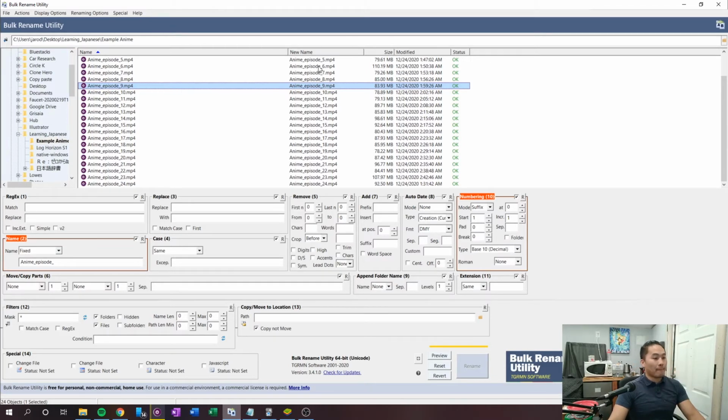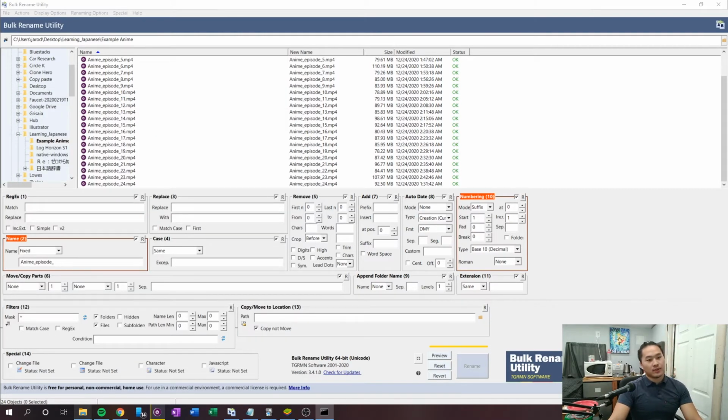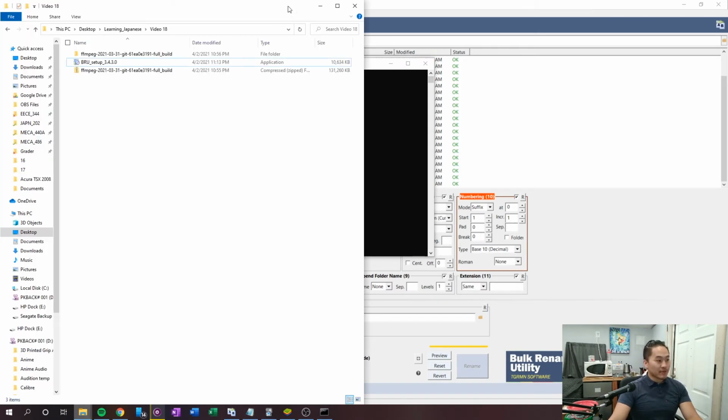So now that you have everything renamed, what you want to do is pull up this thing called CMD. If you don't know what CMD is, it's the command prompt. What we're going to do is navigate into the folder that we put the files in. So bear with me here a little bit.